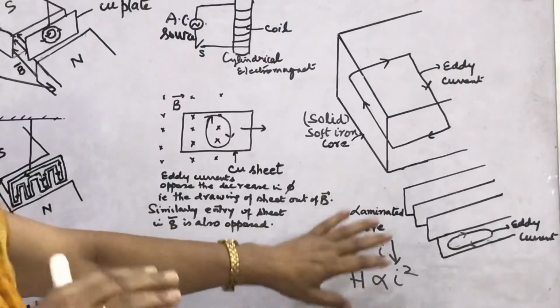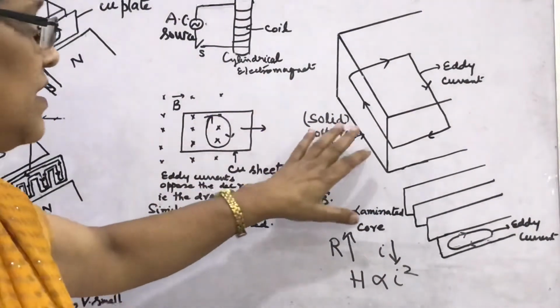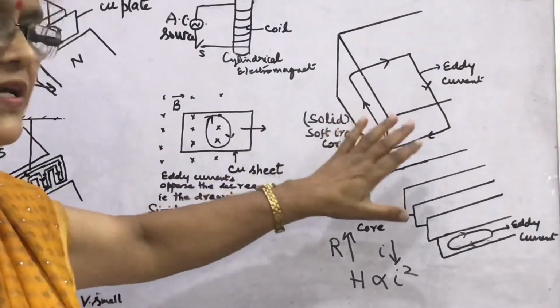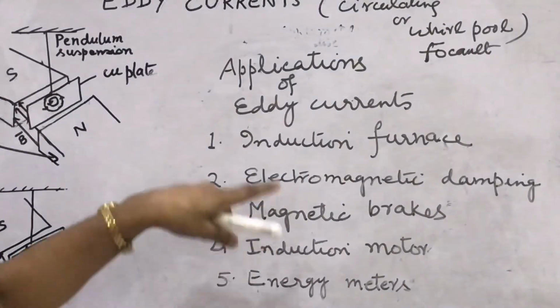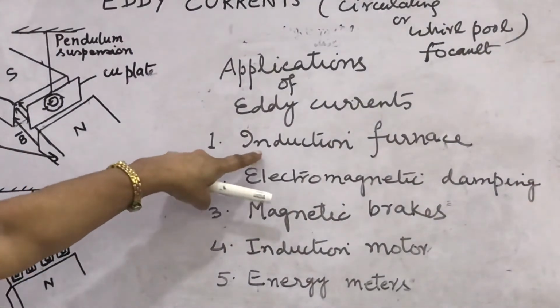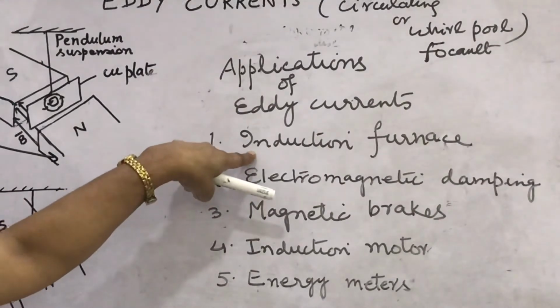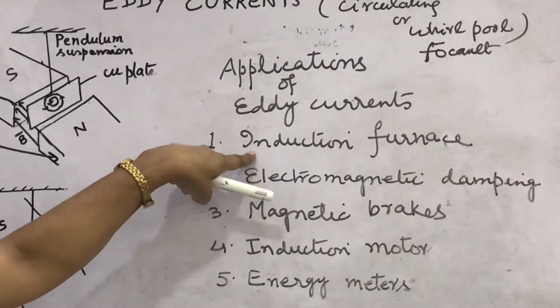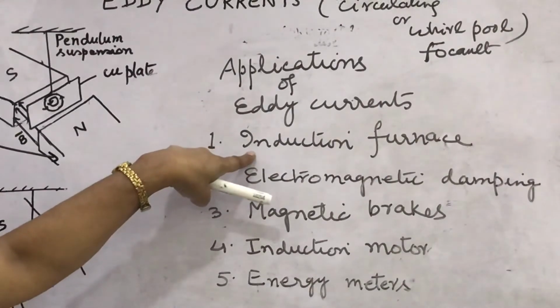Now come to the applications of eddy currents. We will learn some applications of eddy currents. Eddy currents are used to advantage in certain applications. Look, in the induction furnace, metal pieces are placed in a rapidly changing magnetic field.